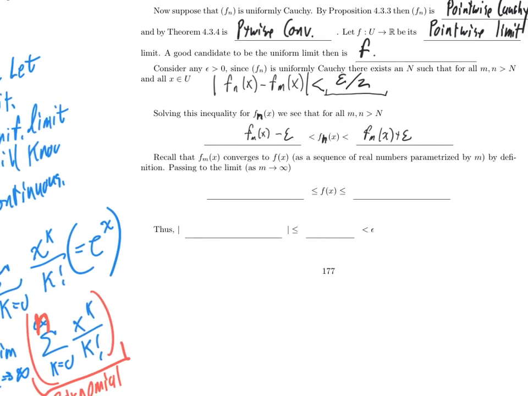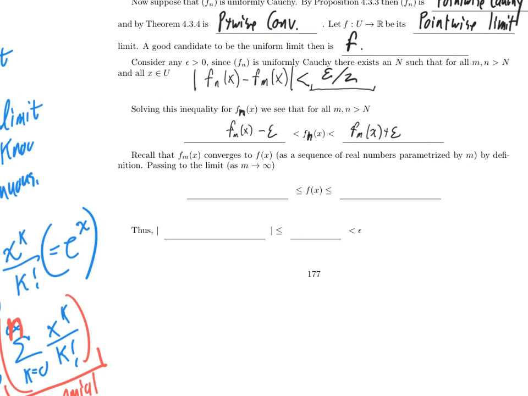All right, so let's just take a look at this. f sub m of x converges to f of x as a sequence of real numbers parameterized by m. And all that that's using is pointwise convergence. I've fixed the value x. Now I'll take the limit. Oh, and those should be epsilons over 2, shouldn't they?